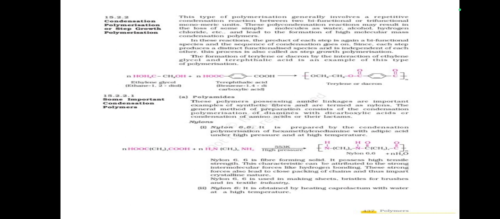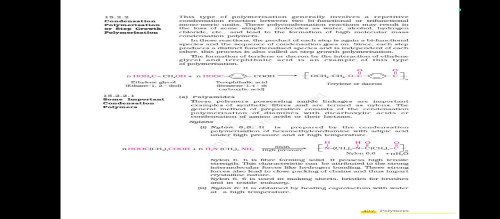Polyamides. These polymers possessing amide linkages are important examples of synthetic fibers and are termed as nylons. The general method of preparation consists of the condensation polymerization of diamines with dicarboxylic acids or condensation of amino acids or their lactams.